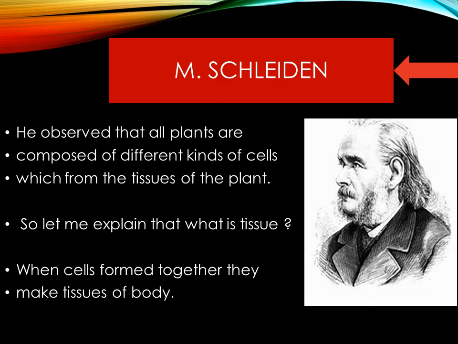A scientist observed that all plants are composed of different kinds of cells, which form the tissue of the plant. So the question is, what is tissue? I will explain to you. When cells form together, they make the tissue of a body, maybe a plant body and maybe an animal body. Okay?